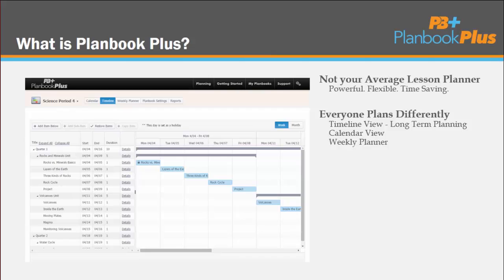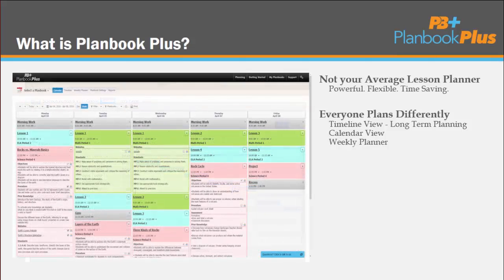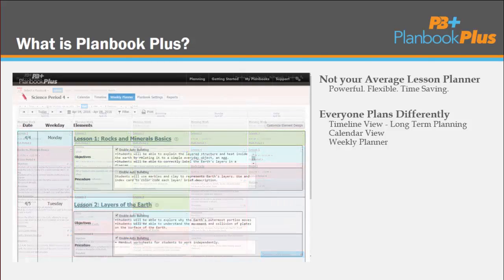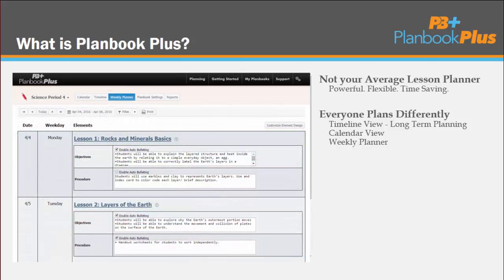With this tool, you can move out of your week-to-week concepts and plan out how you want your year to flow. Do you find structure and organization in week-to-week or even day-to-day planning adjustments? To easily update or modify your year as your year goes on, consider using the calendar view or weekly planner. The weekly planner also lets you view your upcoming lessons at one easy glance. Now let's move on to the demonstration portion of today's webinar. I'm going to pass it over to Tabitha, who's going to start with our calendar planning tool.